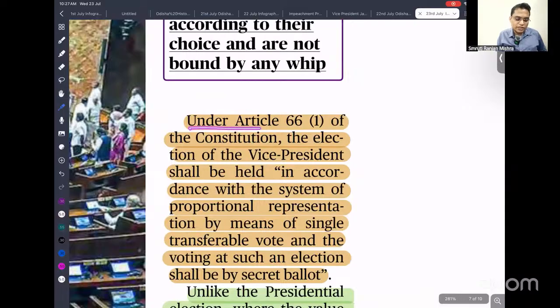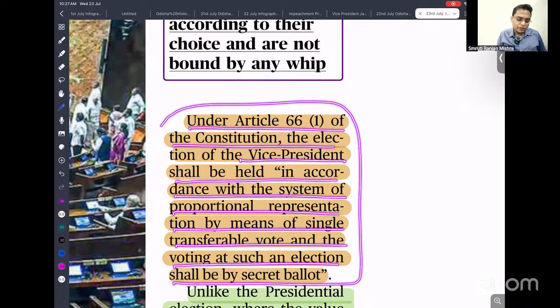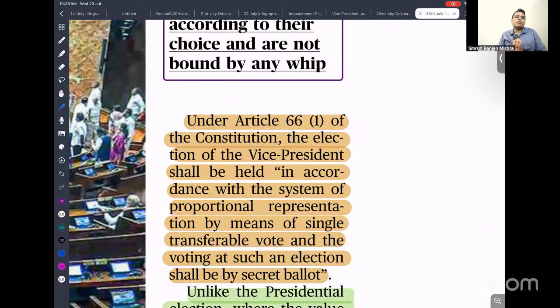Under Article 66 of the Indian Constitution, the Vice President is elected in accordance with the system of proportional representation by means of the single transferable vote, and the election is by secret ballot. So that means Article 66 talks about elections to the Vice President being on the basis of proportional representation by means of single transferable vote and secret ballot. So whatever vote you are giving, no one should know about it.